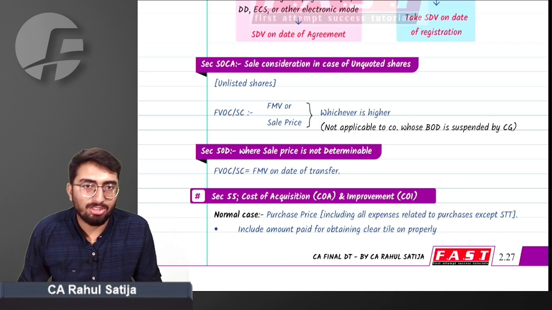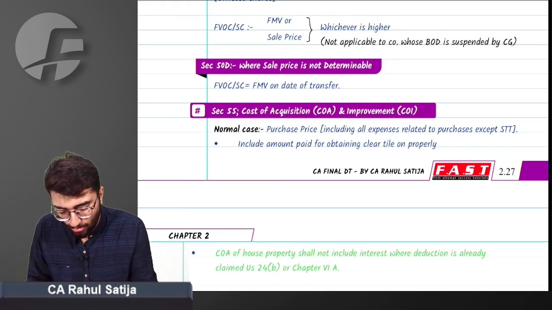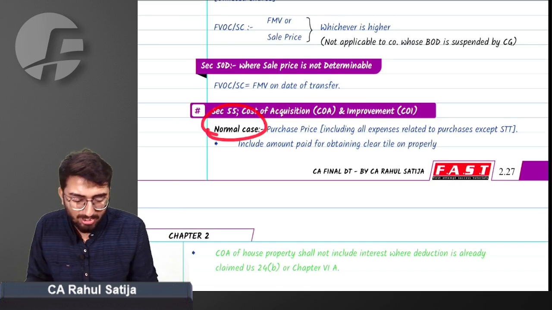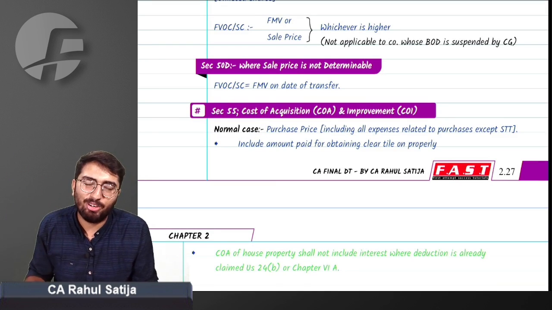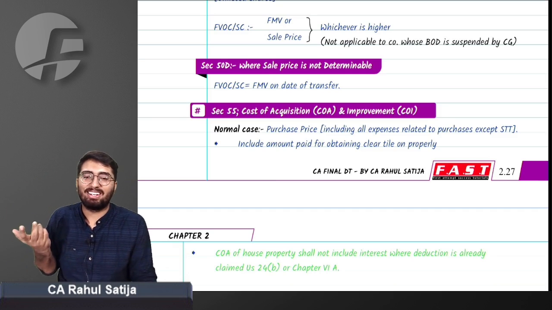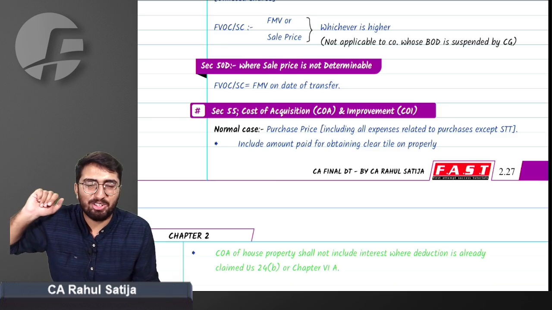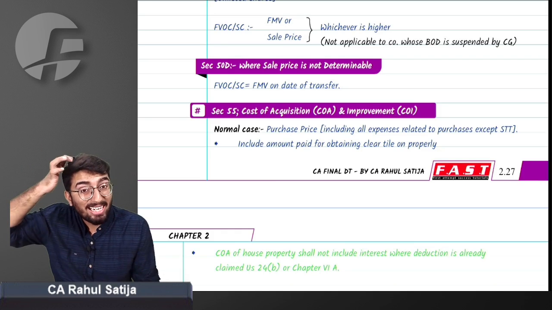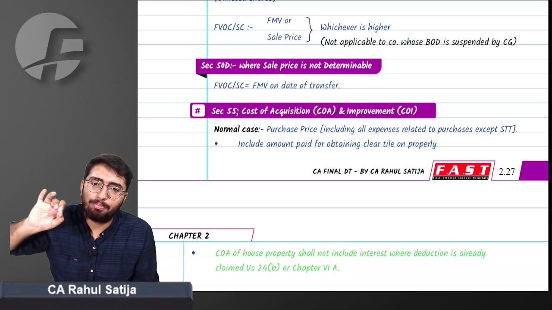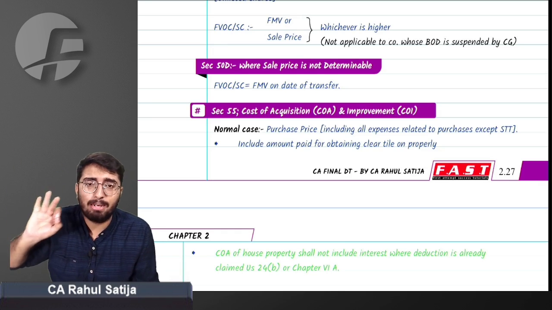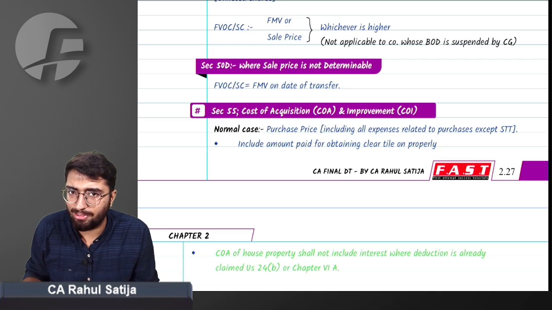Now we have to calculate cost of acquisition. What cost of acquisition implies and how it is calculated, just follow my steps. When you are buying something, whatever price you are paying is the cost of acquisition. For example, if I am buying a machine or a car, whatever insurance I am paying will be cost of acquisition. Whatever modifications I am making will be part of my cost of acquisition. Every expense that I'm paying to purchase that product will be considered as cost of acquisition.